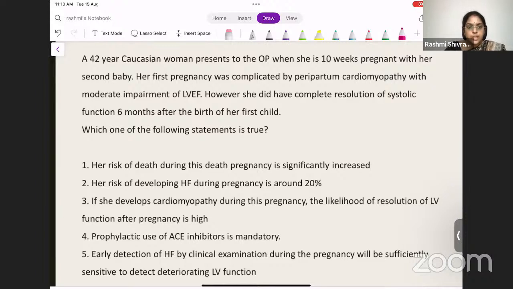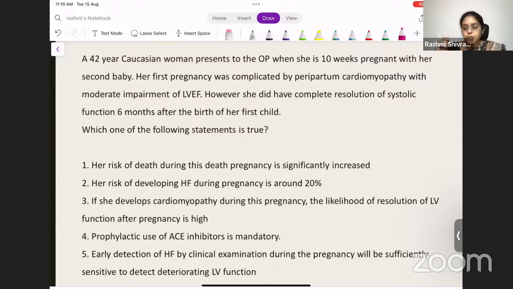So what is this? The patient, a 42-year-old lady, has come to the OP. She is now 10 weeks pregnant with a second baby. In her first pregnancy, she had peripartum cardiomyopathy, which had moderate impairment in left ventricular ejection fraction. She completely had resolution of the symptoms after that, within the 6 months after the birth of her child. Which of the following statements is true?